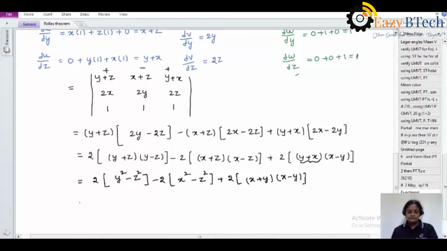Okay students. Then multiplying with 2, 2y square, 2z square minus 2x square plus 2z square. So here one minus is there, and again here one minus becomes a plus. And plus 2 into x square minus y square.